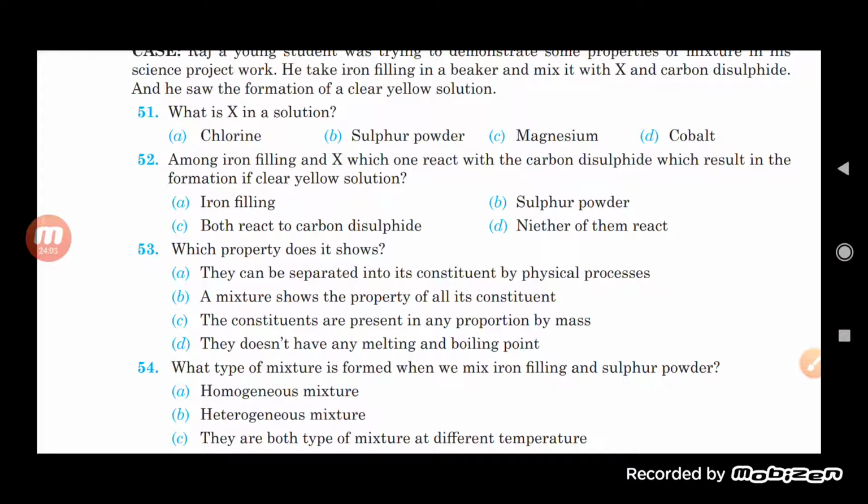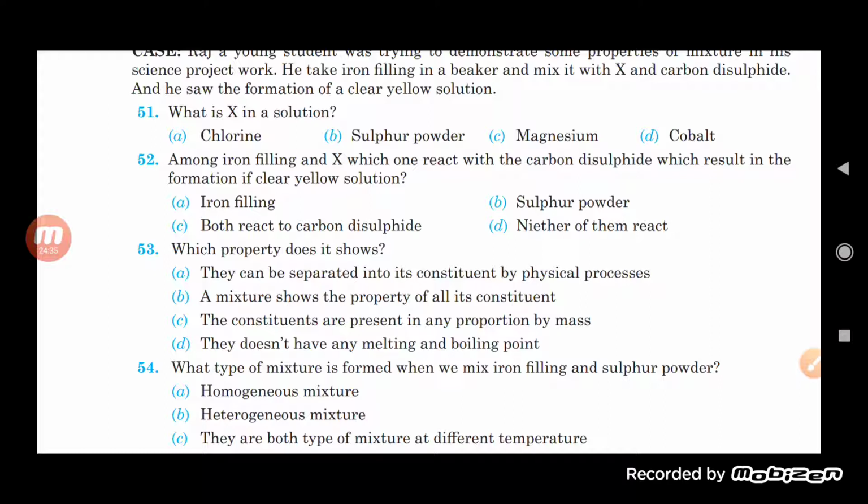So here, what is the property of the mixture from this? We will see that a mixture shows the property of all its constituents. Although we know that it can be separated by a physical process, yes, but by this reaction, by this method, we have understood that the properties are retained in it.